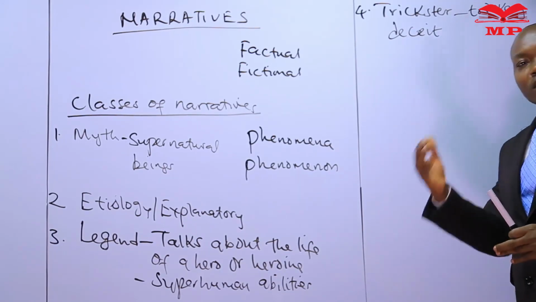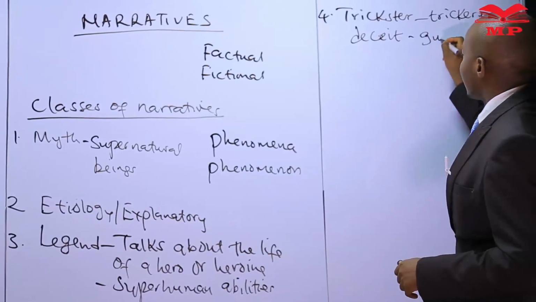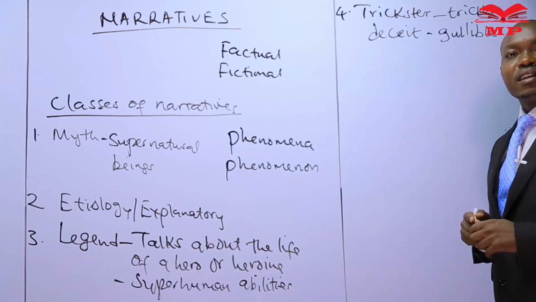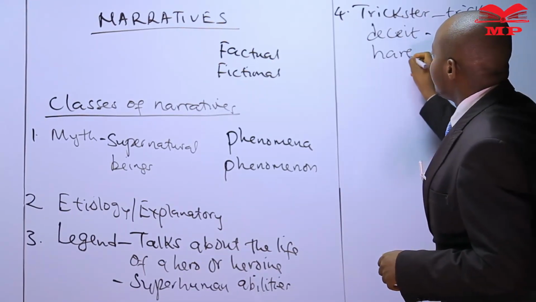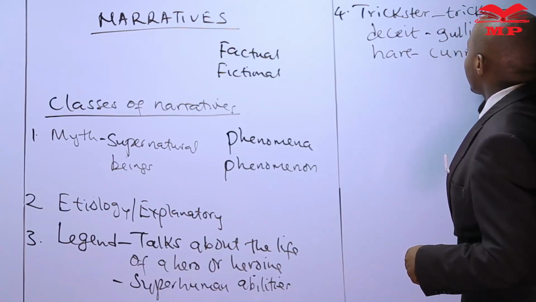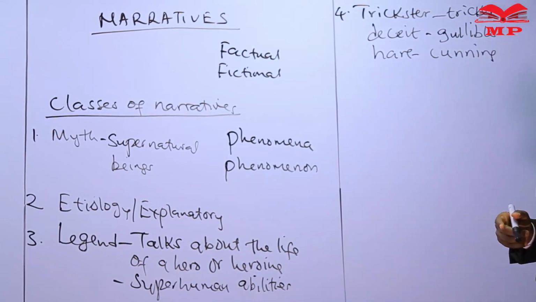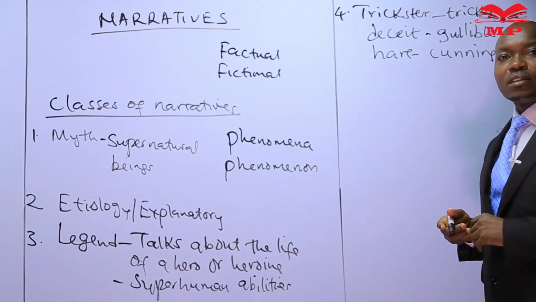And for one to be tricked, it means that character is gullible. Gullible means you are easily tricked. So the hare is seen as being a cunning animal because he tricks other animals, while the hyena is seen as being gullible because he is easily tricked.